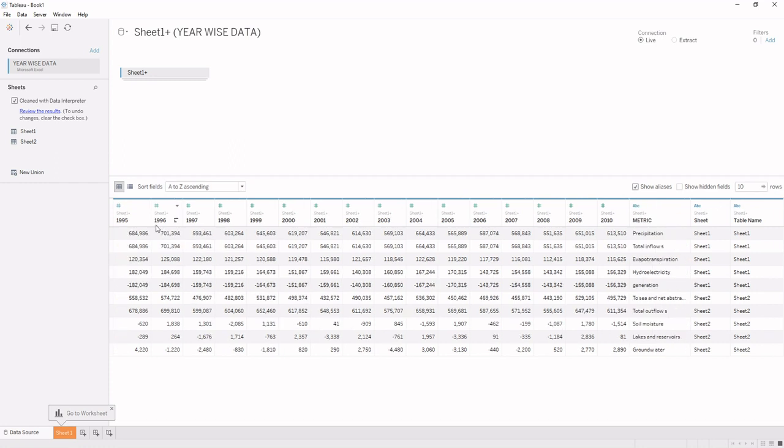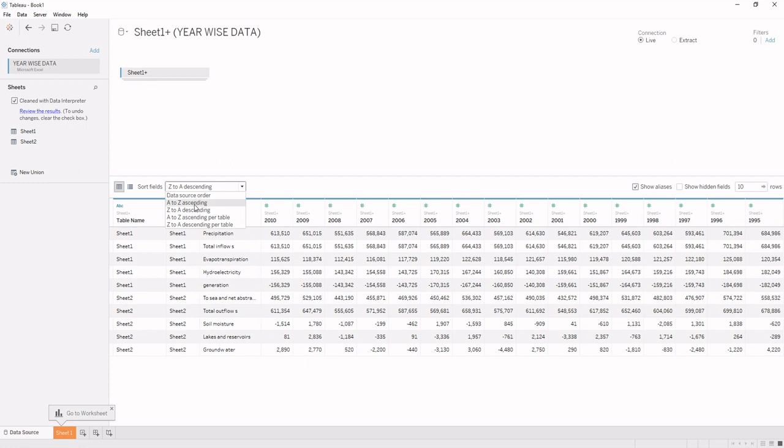The next feature that was not discussed earlier is sort fields. I'll discuss all types of sorting with you in a further lecture when we cover sorting in graphs. But for instance, remember that sorting on the data source panel is data source ordering, through which we can see columns in ascending order of their names, or we can see columns in descending order of their names.